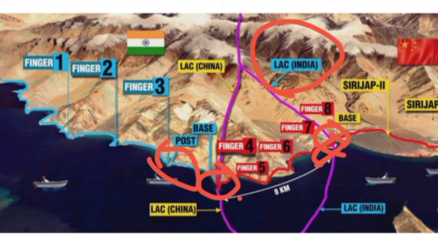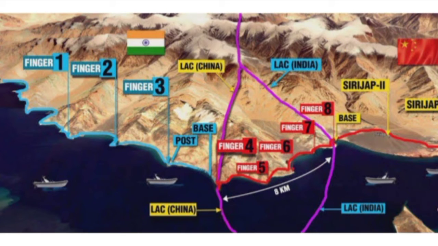Before the incursion started in April to May 2020, both armies used to patrol this area. I mean, the Chinese army and the Indian army used to patrol the area between finger 3 and finger 8. But their military bases were different: the Indian military base was up to finger 3 and the Chinese military base up to finger 8.